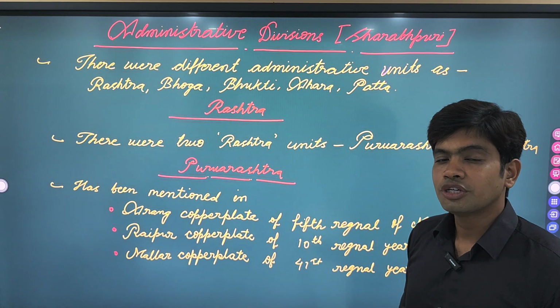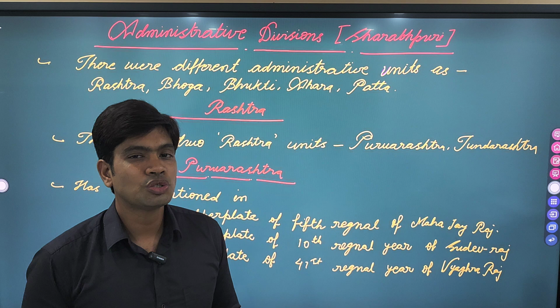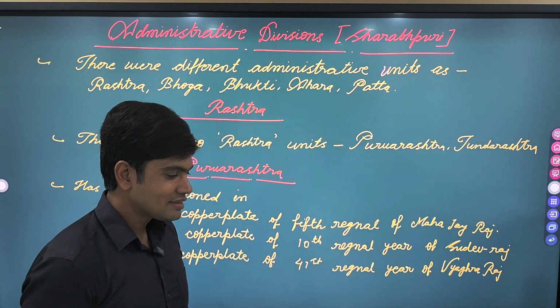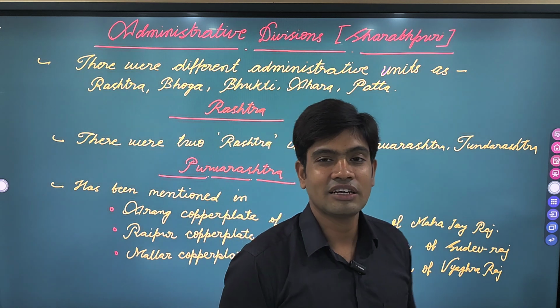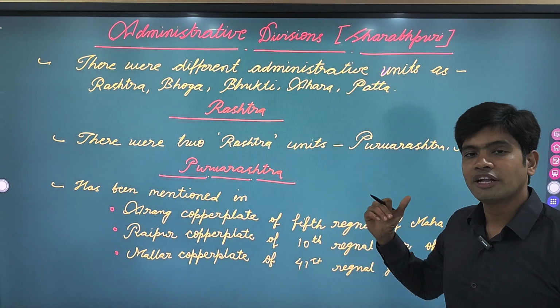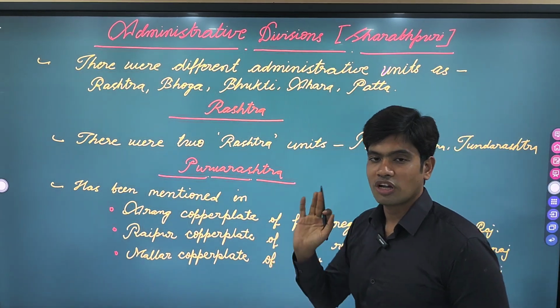There were 2 Rashtra units, or so far evidence regarding 2 Rashtra units has been found, and the evidence suggests that there were only 2 Rashtra units. Those were the Purva Rashtra and Tunda Rashtra. Now let's talk about Purva Rashtra.